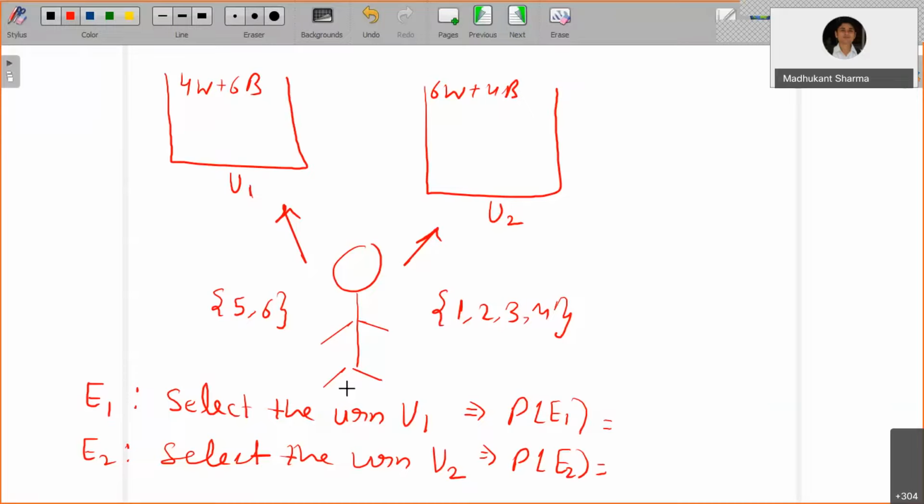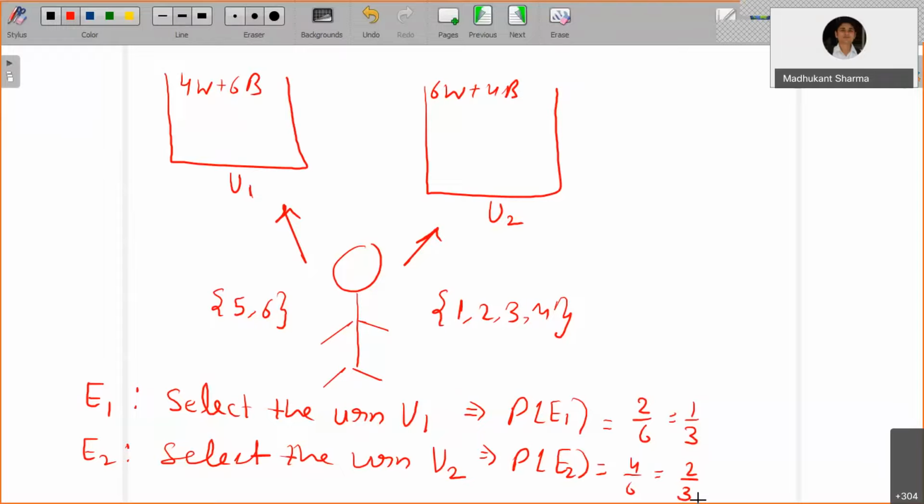So what is the probability of E1 here? Selecting urn U1 means the die shows 5 or 6. We are assuming the die is fair, so the outcomes are equally likely. The probability of E1 is 2 by 6, which is 1 by 3. And the probability of selecting U2, the probability of E2, is equal to 4 by 6, which is 2 by 3.